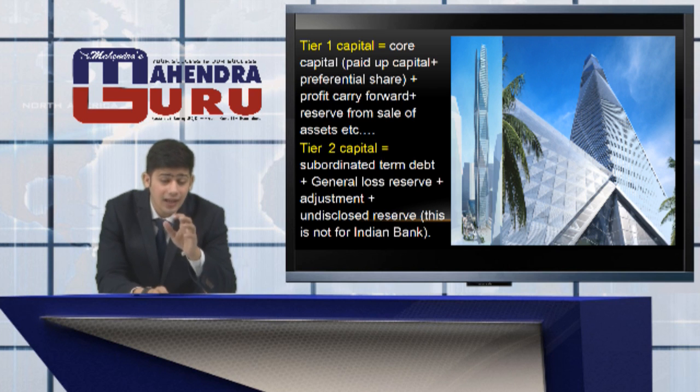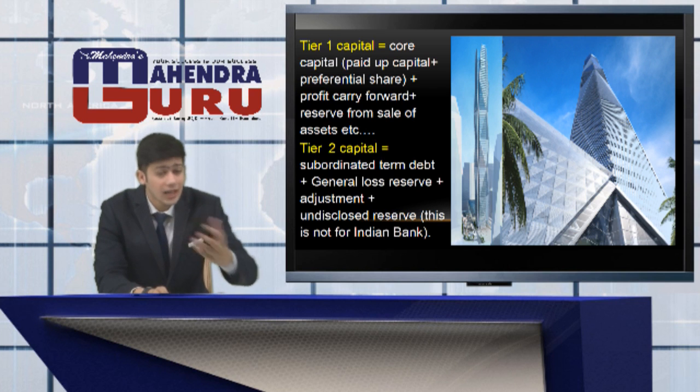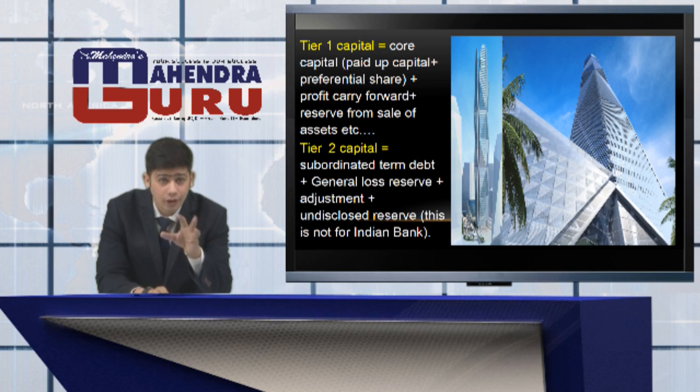So this capital would have chunks of equity part and the least or negligible amount of the debt part. So it would only contain the equity side. For example, the paid up capital, the preference shares, the profit carry forward, the reserve from sale of assets. So anything that is from the equity side would be the tier 1 capital that would be used first by the bank in case of a loss.